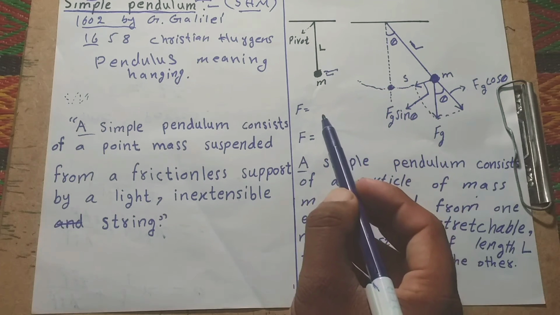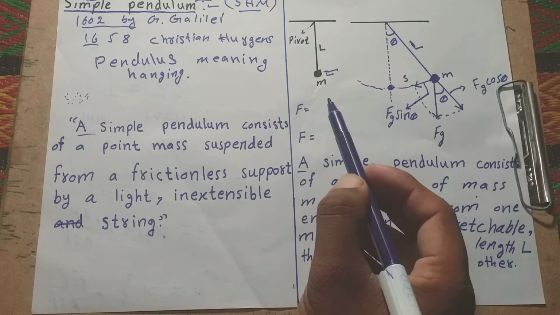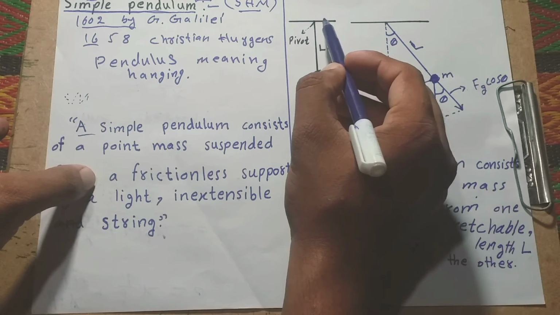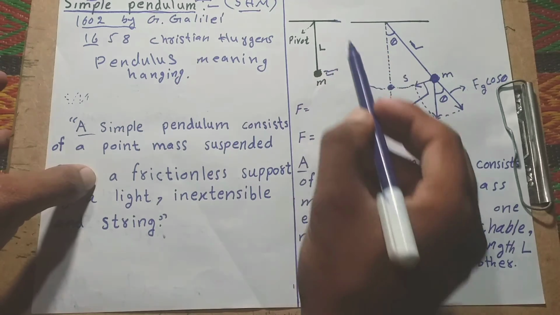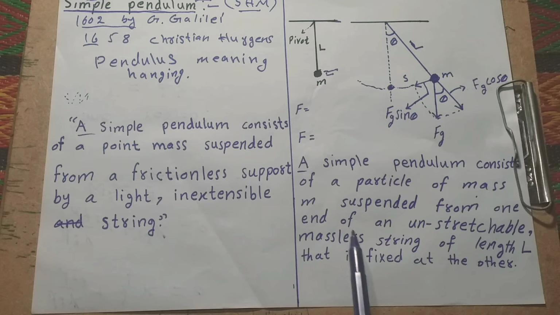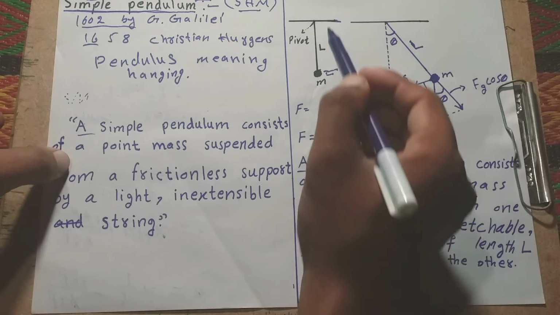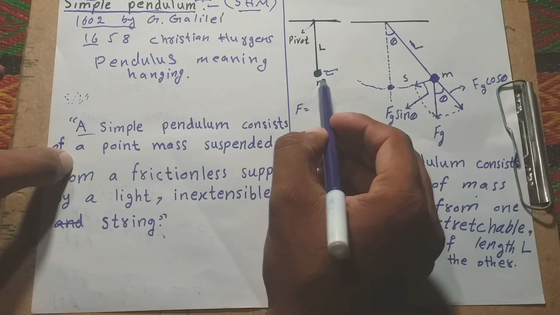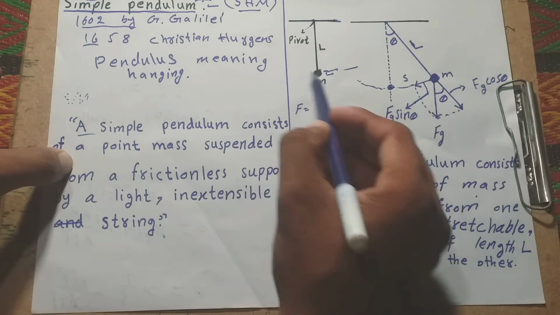Pivot point means the particular point connected on this line, and also frictionless. The string is unstretchable and fixed at the other end. Fixed from this end and it vibrates with to and fro motion.